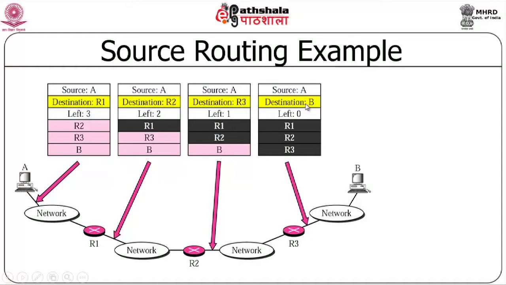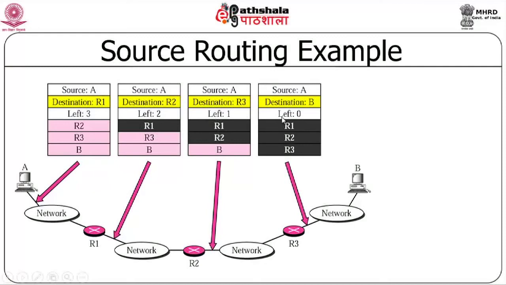So at R3 it will see that R1, R2, R3 have already been visited. So what is left is only the final destination has to be reached. So left is 0, it will go to the destination. By using these fields, you can see how the routers will be able to forward the packet using this source routing option. This is basically how it works. It's very similar to what happens in IPv4 as well, but you can see that it is done in a very efficient manner.